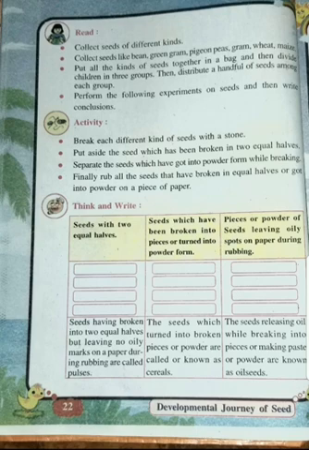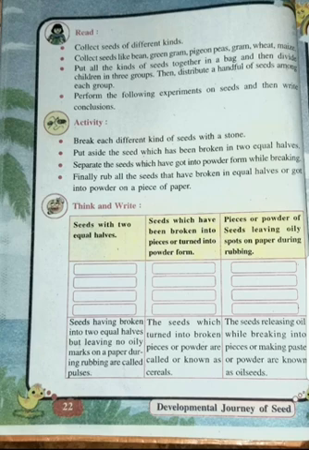You will ask your mom, everything is there in the kitchen. You just go and find out whether these seeds are there at your home or not, and collect them, and you have to keep them in a bag together. Then slowly all these seeds you have to divide. Suppose you have taken the seed of moong, or gram, or wheat or rice. You have to collect it, and then we will be performing one experiment at home only.